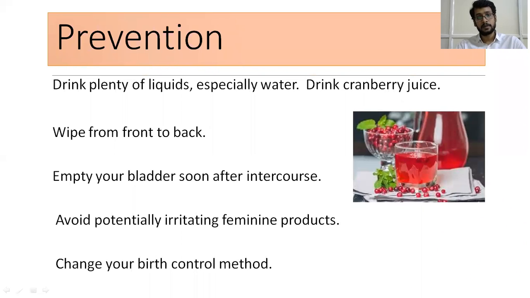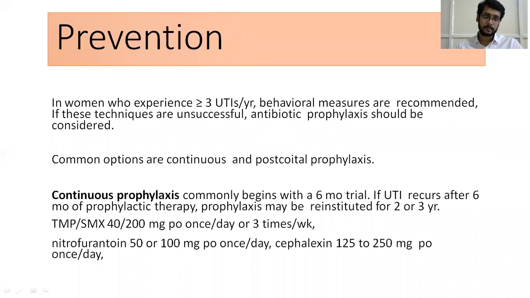Drink plenty of fluids, especially water. Even cranberry juice also prevents this UTI by acidifying. Always wipe from front to back the private areas. Empty your bladder soon after the intercourse. Avoid potentially irritating feminine products. You must advise the patient to change the birth control method.